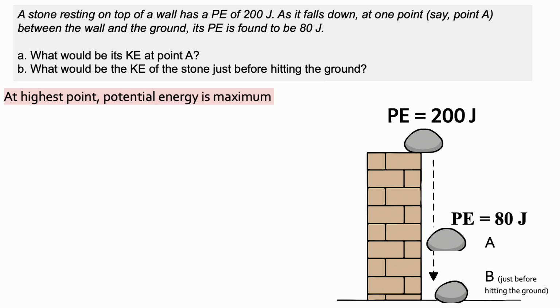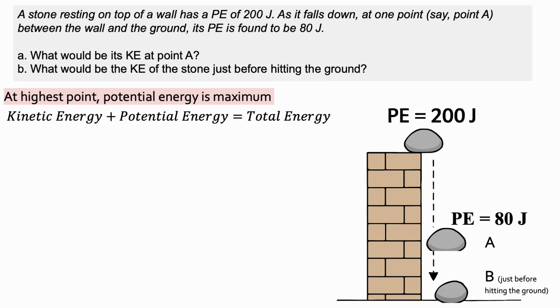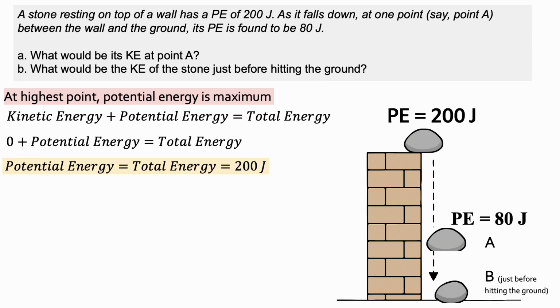So at the highest point, potential energy is maximum. It is equal to the total energy. Kinetic energy plus potential energy is equal to total energy. At the highest point, kinetic energy is 0. So potential energy is equal to total energy, which is 200 joule.